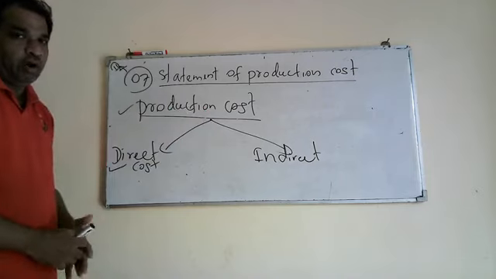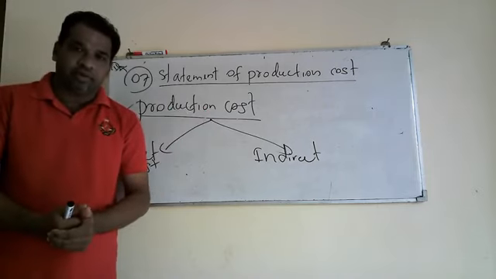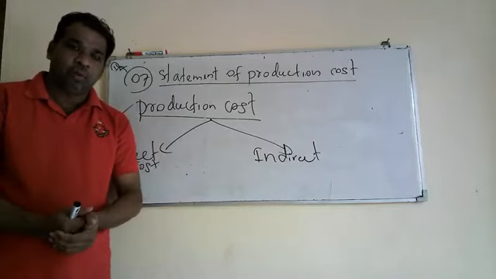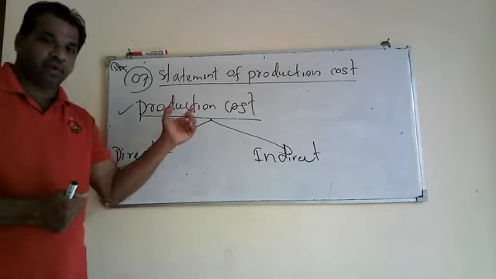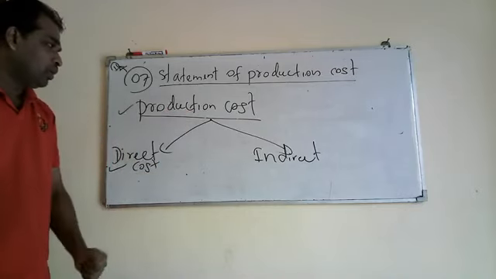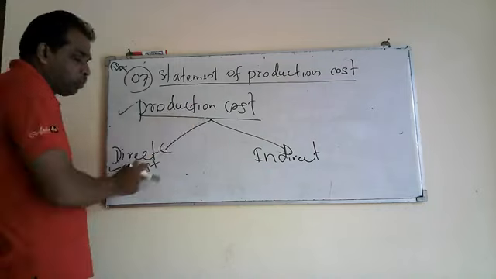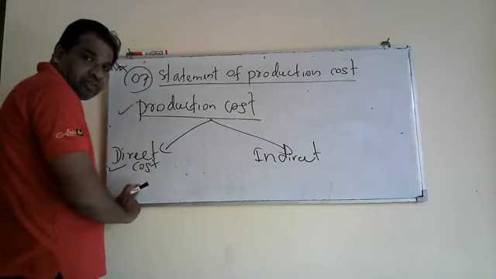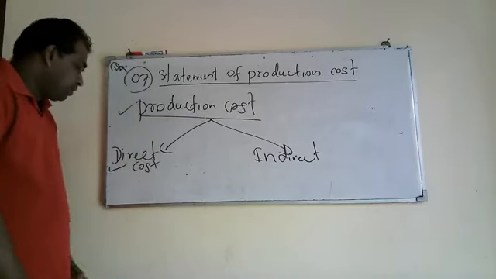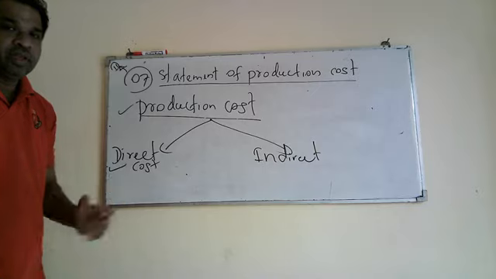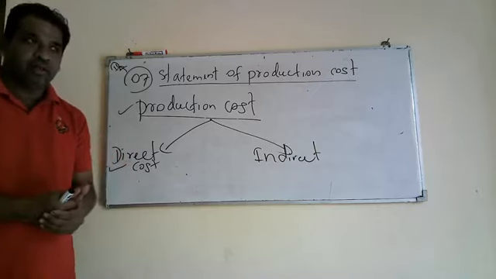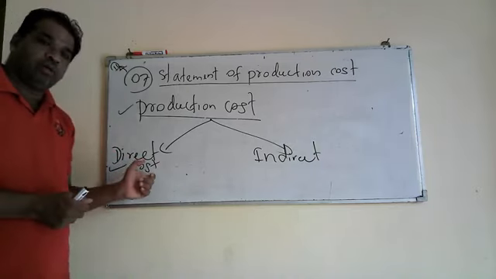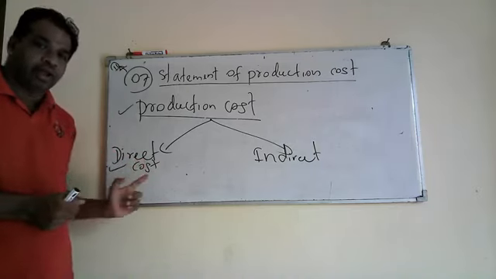Then what are the elements of production cost? Elements means what the production cost consists of, or how they have classified their production cost. Every production cost we can mainly classify into two parts: one is direct cost, the other is indirect cost. What do you mean by direct cost? Costs that vary with the production level, the number of units, are called direct costs.